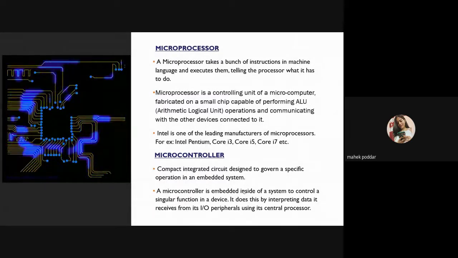Microcontrollers are small, very versatile, inexpensive devices that can be successfully implemented and programmed not only by experienced electrical engineers but even by students and professionals from any other discipline. So we basically got to know about the microprocessor and the microcontroller, and you might think, okay, both seem the same, but they are very different.